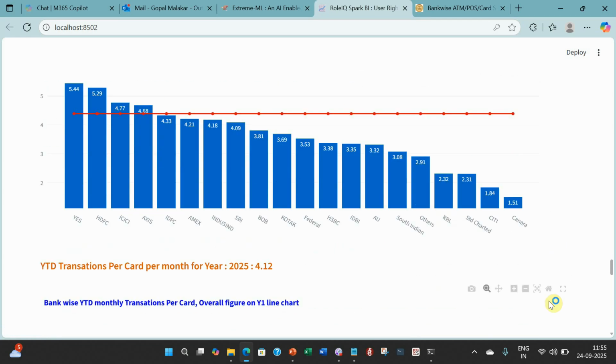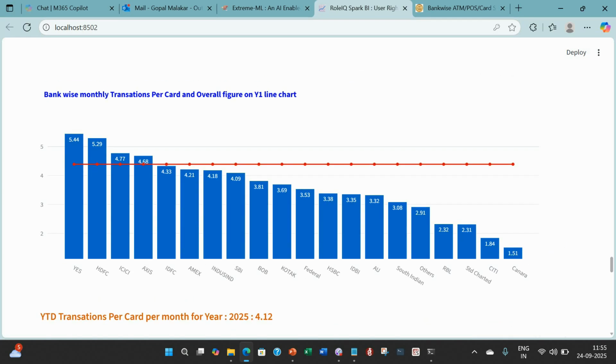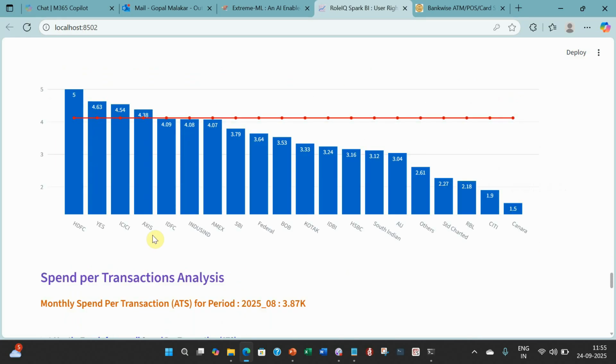And bank wise, surprisingly, the maximum number of transactions per card is actually on Yes. Then HDFC, ICICI, Axis, IDFC, which in some sense I was expecting, because they probably have a higher number of RuPay cards, and in RuPay cards UPI transactions are allowed, and that's why you have a lot of transactions here. SBI is less. Then you look here, there are these two, then these two, then these are almost similar, and then these two, and then something in the sub range, and these are the least. YTD, if you look, is 4.12, and again you can see the trend.